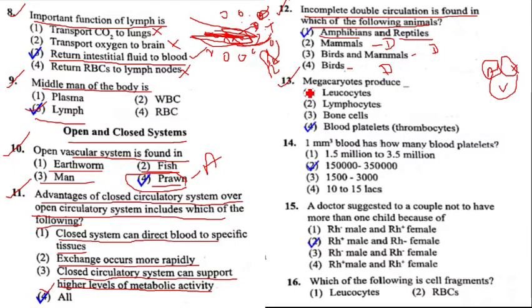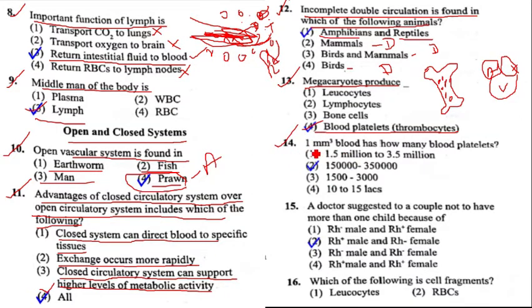Question number 13, megakaryocytes produce. Megakaryocytes are one type of large cells which are present in bone marrow. Those megakaryocytes are fragmented and become blood platelets or thrombocytes. Another name of blood platelets is thrombocytes. Hence question number 13, option 4 is our answer.